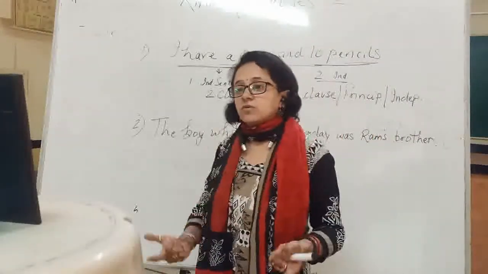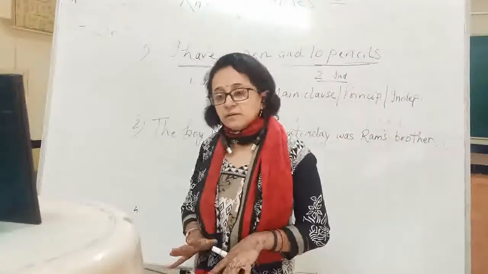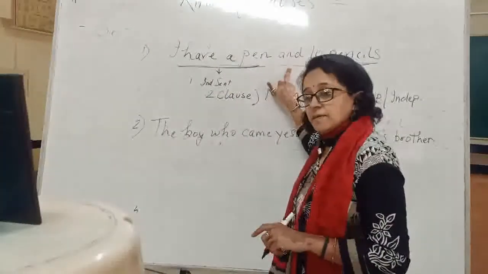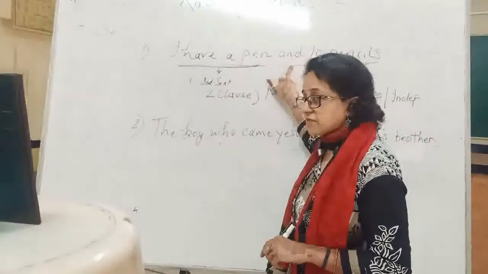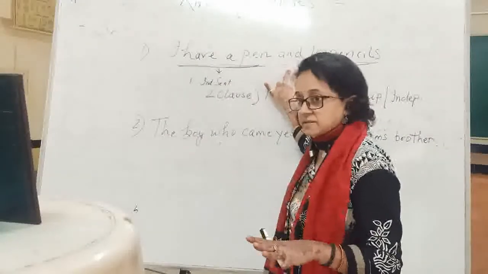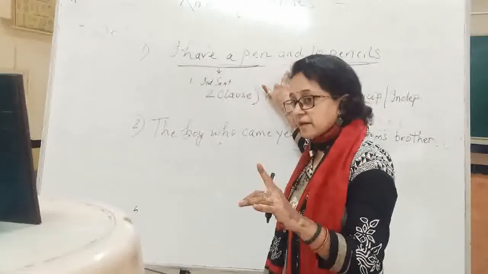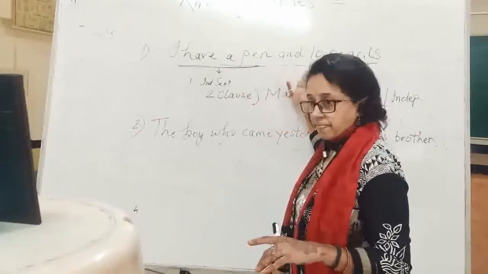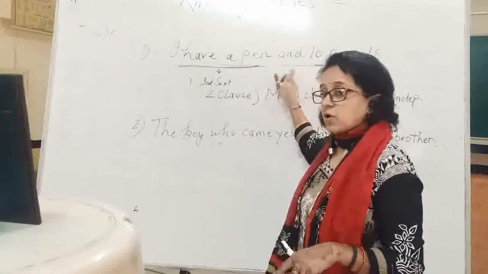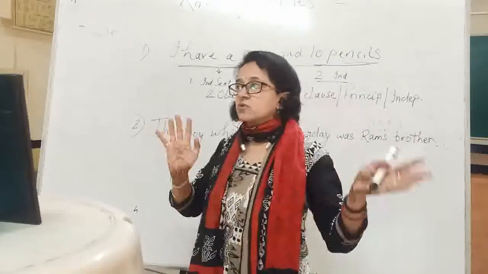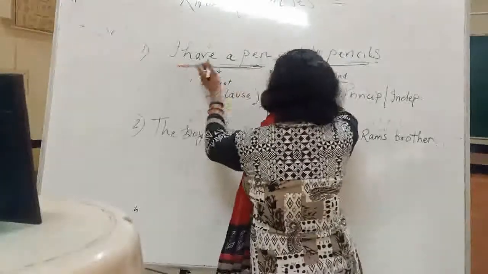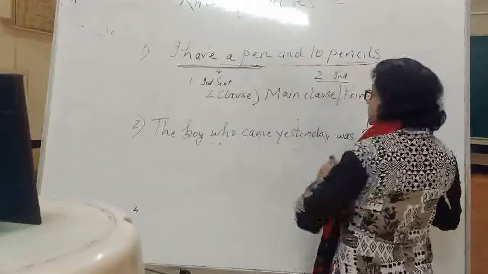Whenever we have a coordinating conjunction in a sentence, it would have two main clauses. The coordinating conjunction introduces the coordinating clause. Like this is the main clause and this one is the coordinating clause.